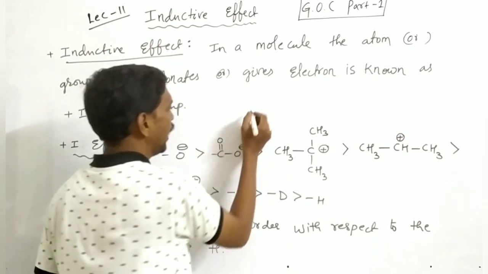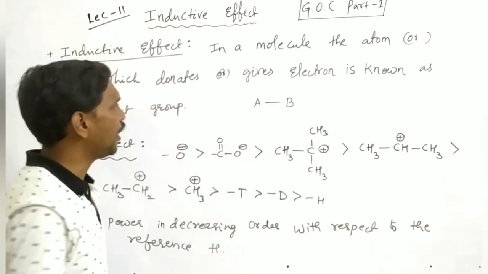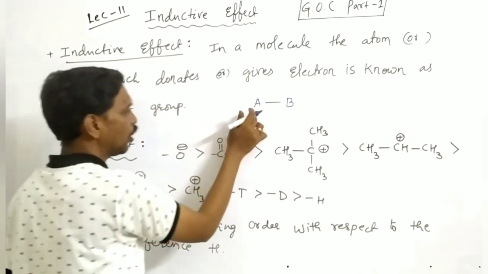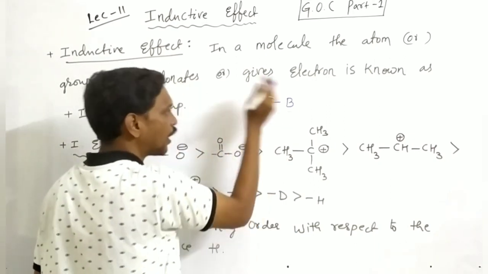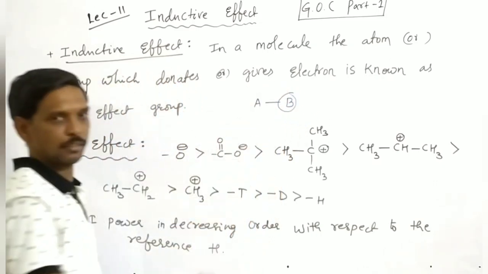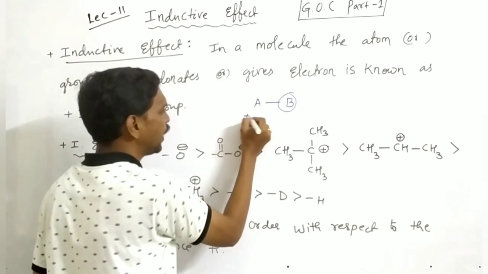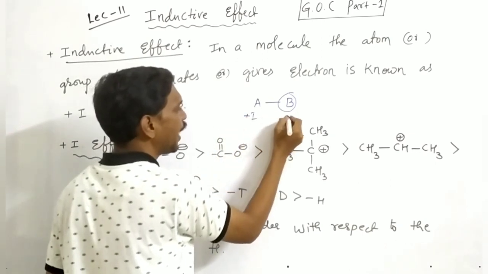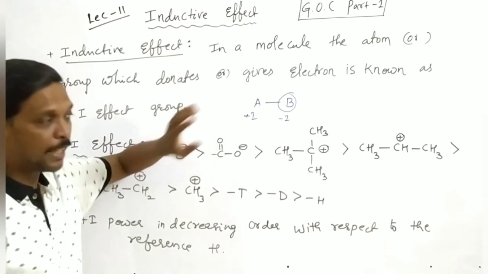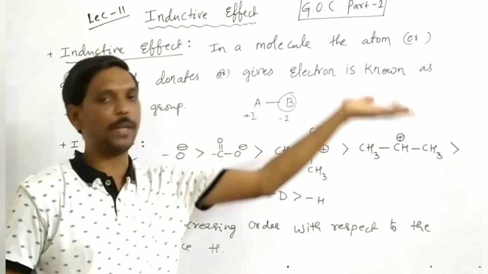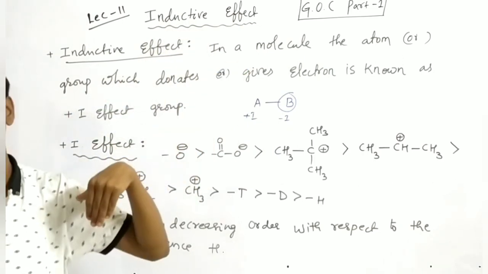It means if A and B both are present, and A is a positive I group, then A is donating its electrons to B. Here A is positive and here B is negative. A is donating its electrons and B is attracting electrons from A.